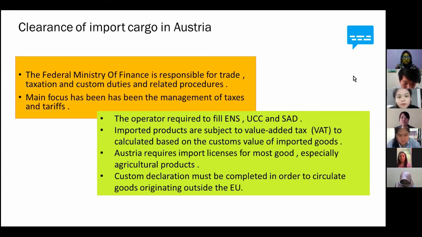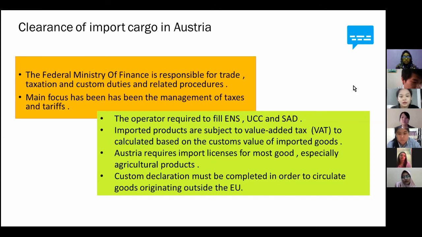The next is the customs declaration, which must be completed in order to circulate goods originating outside of the EU. Just as I said, the declaration has to be made correctly, and it can be made on a form provided by the customs authorities. However, the customs authorities may likewise permit the utilization of any commercial or official documentation that contains the particular information.